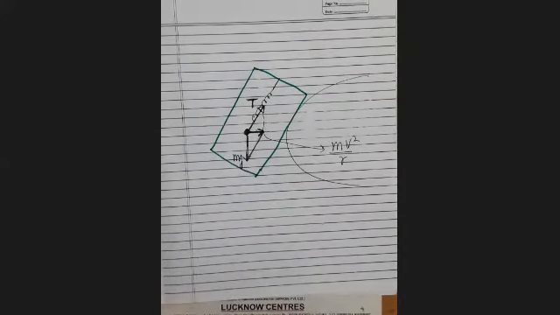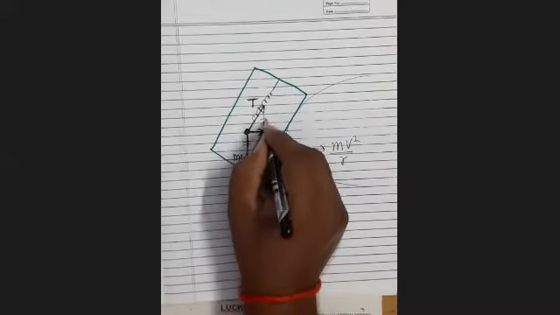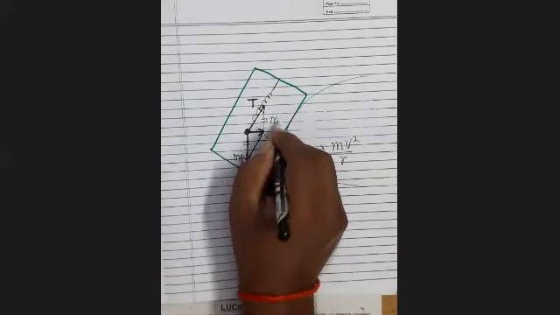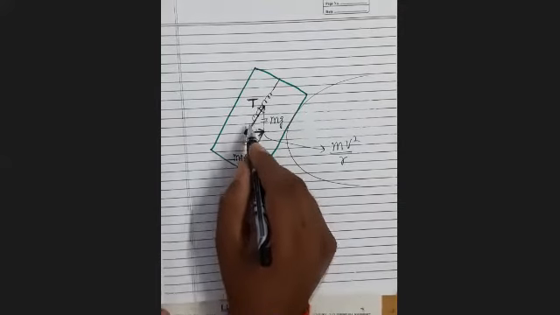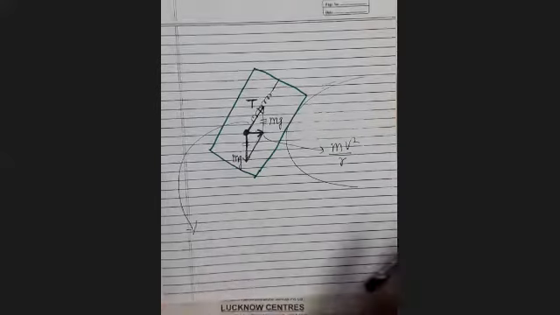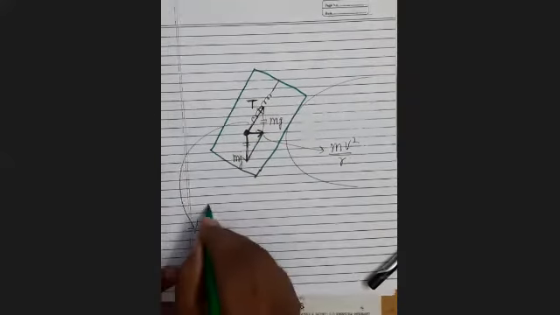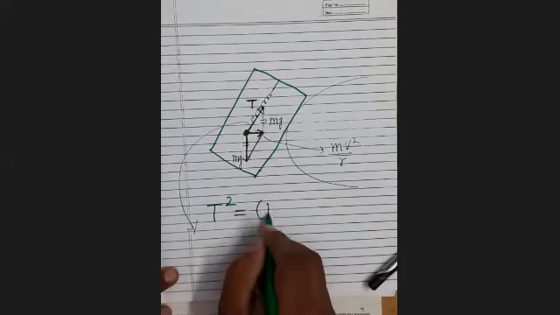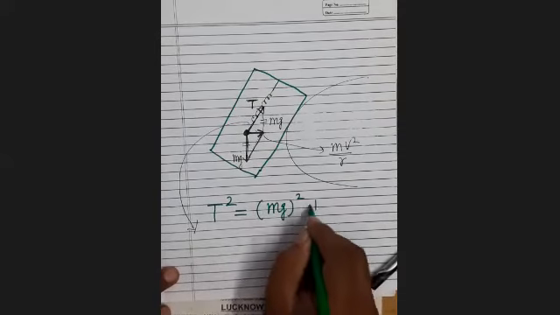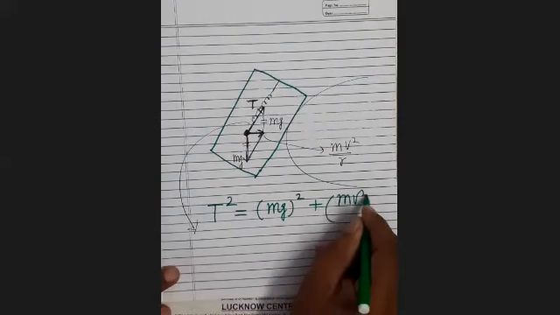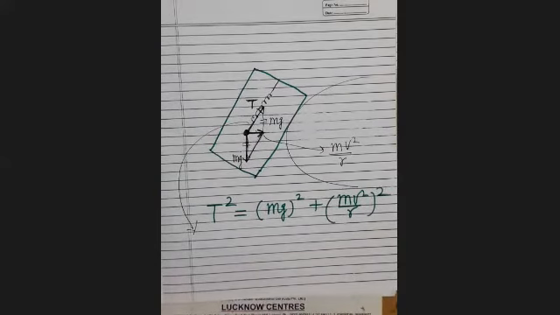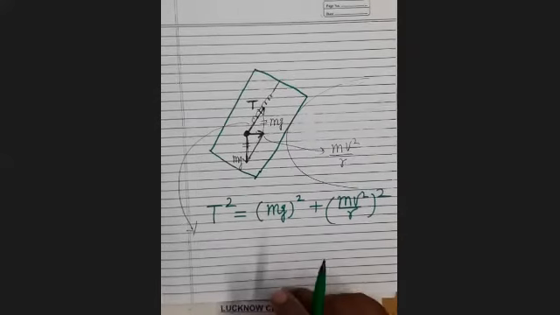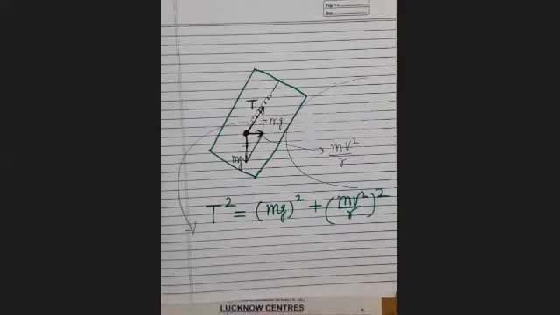See here, this is mg, therefore this will also be mg because it is a parallelogram. This is mv square upon r, this is T. So in this triangle you apply the Pythagoras theorem. T square equals (mg) whole square plus (mv square upon r) whole square. You find out the value of T. The value of T will come out in Newton. You have to change it to kilogram weight by dividing by the value of g.